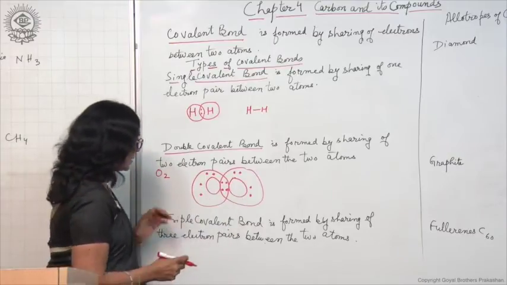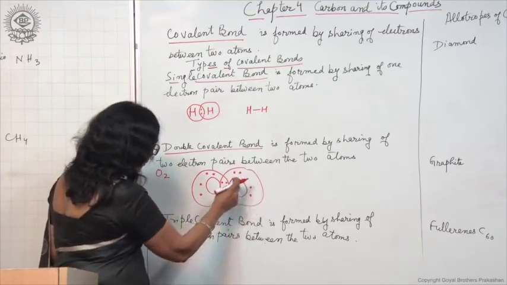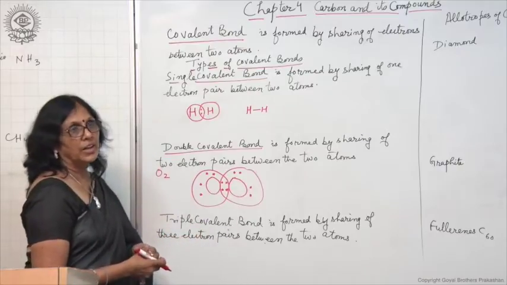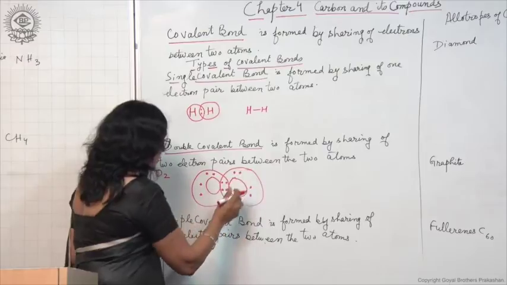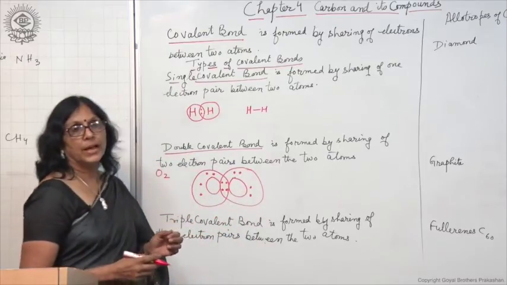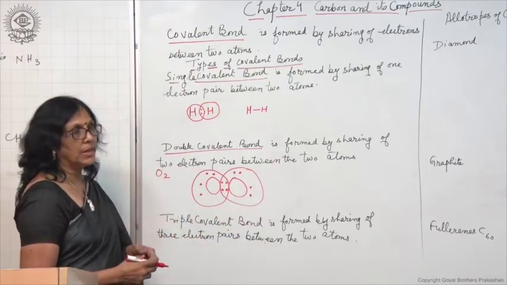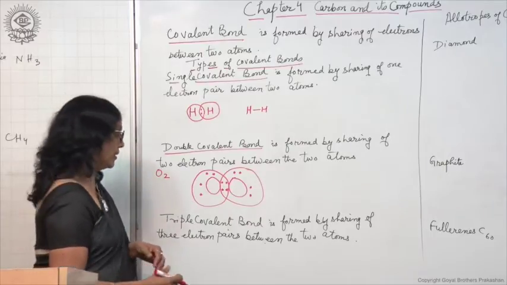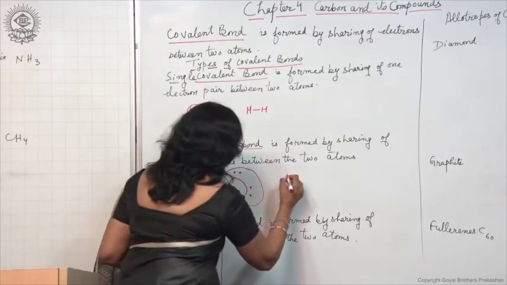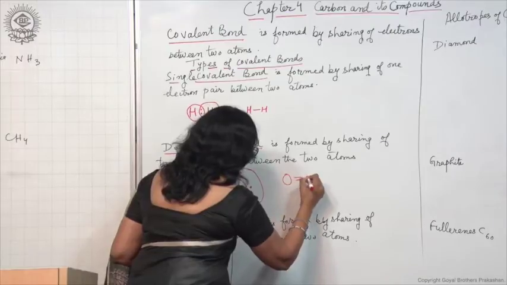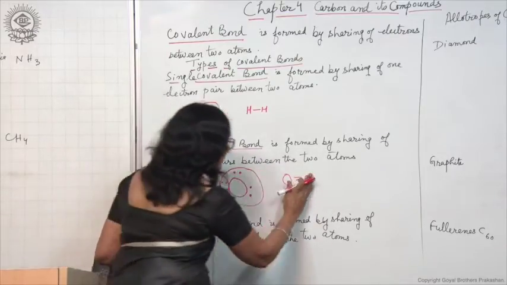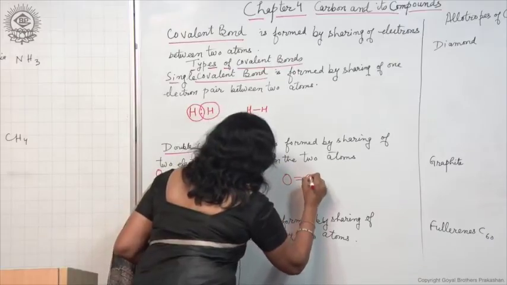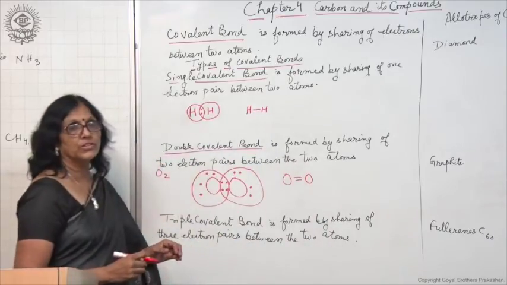The second oxygen atom also has 2 plus 2 plus 4, 8 electrons in the outermost shell. So, both oxygen atoms have completed their octet by sharing of 2 electron pairs. And a double covalent bond can be represented by making 2 lines between the 2 oxygen atoms.